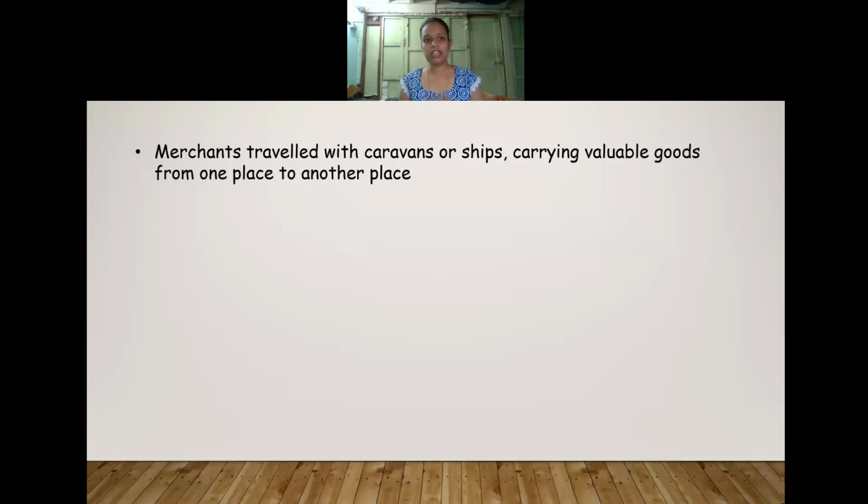So the traders and merchants living in our country used to take these valuable goods from one place to another. If they were selling jewels, pearls, or any kind of ornaments, they used to sell in the international market also. With the help of caravans and ships, they used to carry the valuable goods from one place to another.